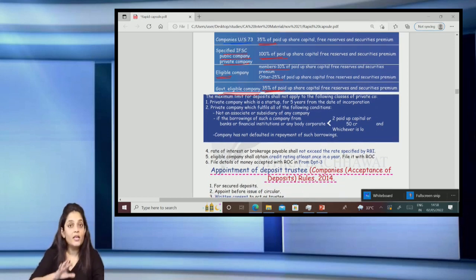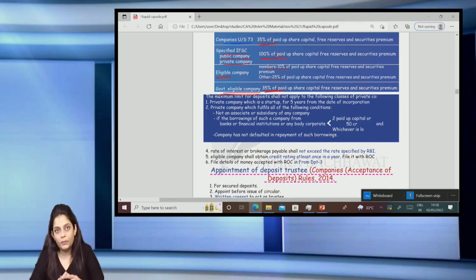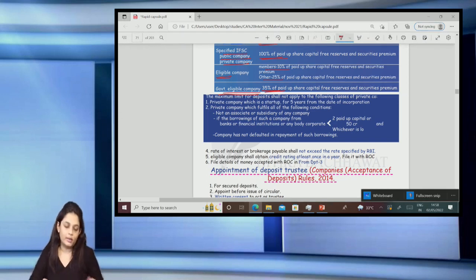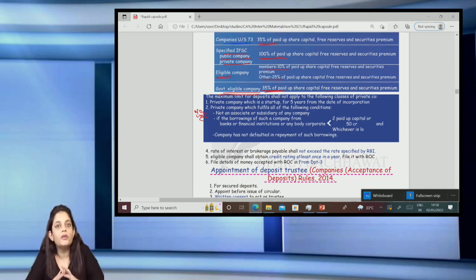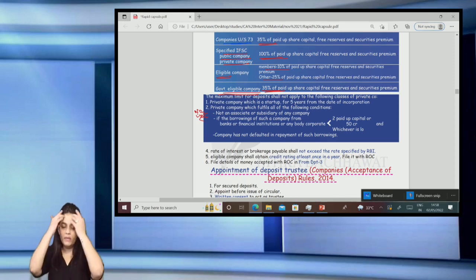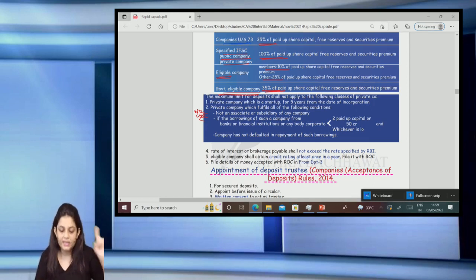Right? There is no bifurcation here. Then another thing is there, if it's a private company which is a startup, there is no limit. That is, it can be more than 100% also. If it's a public company which is a startup, there is no such concept at all. If it is a private company which is a startup, there is no limit. Another case, there is no limit.